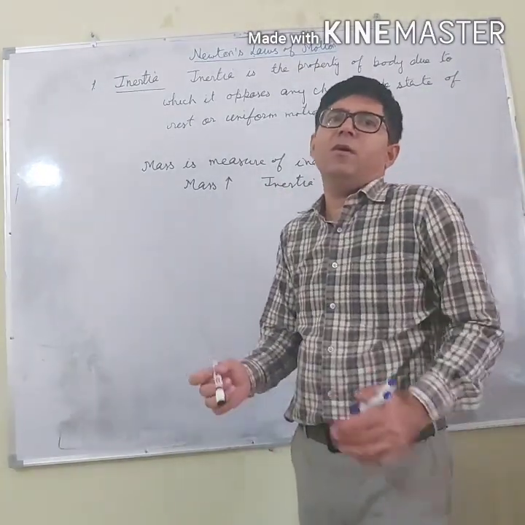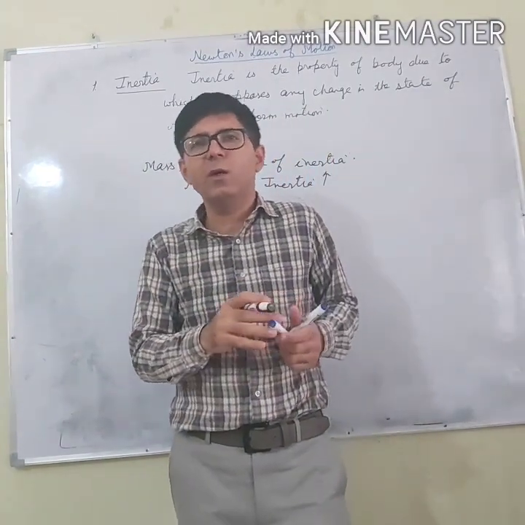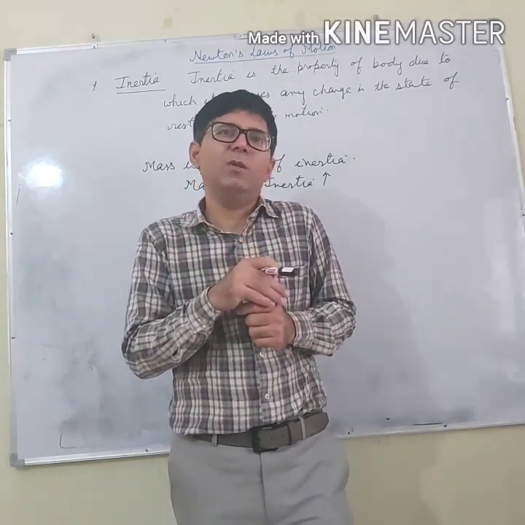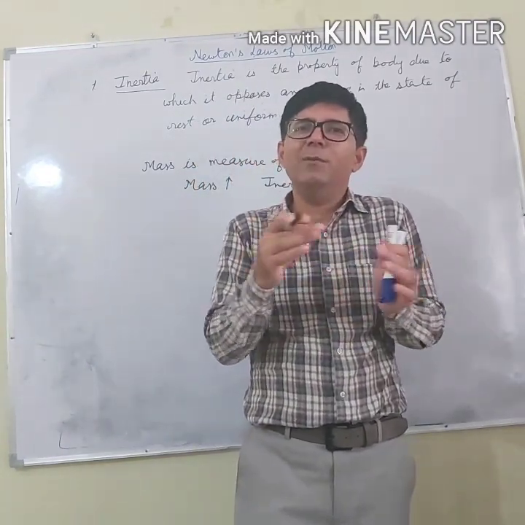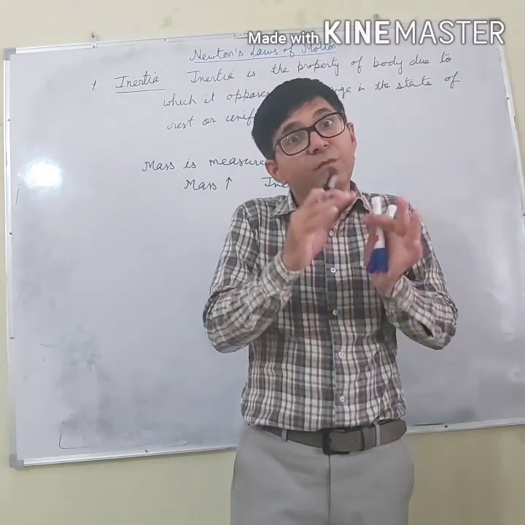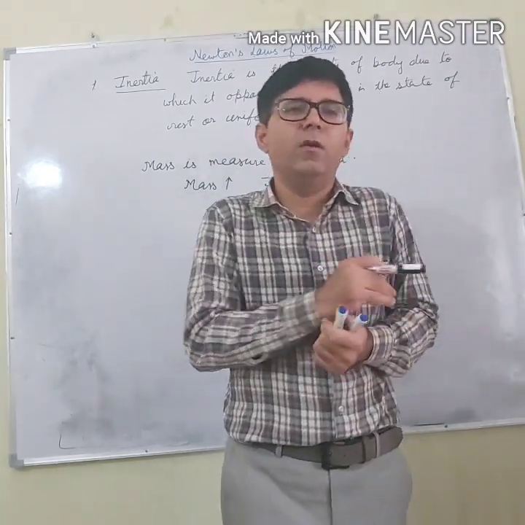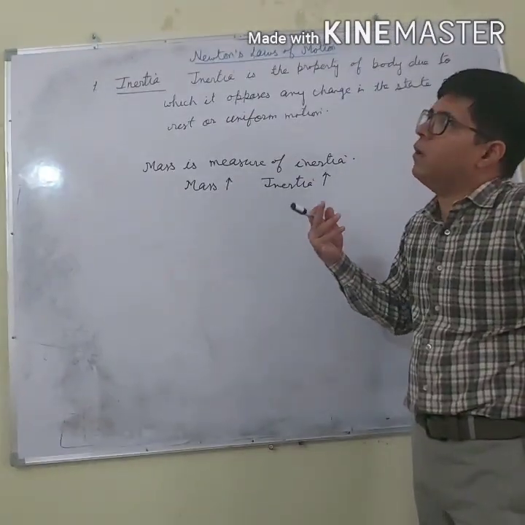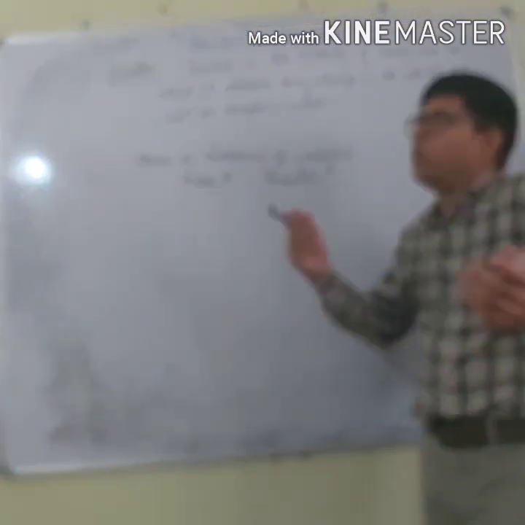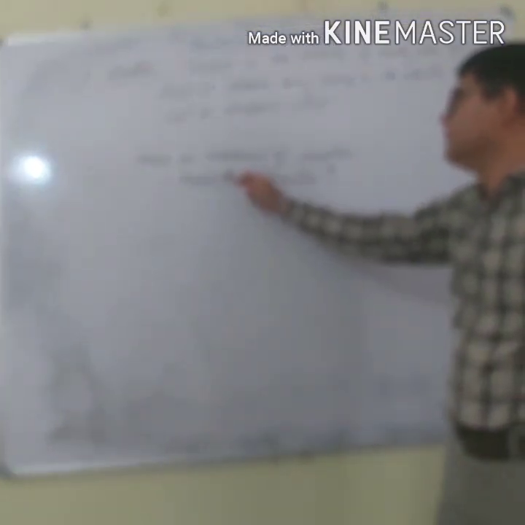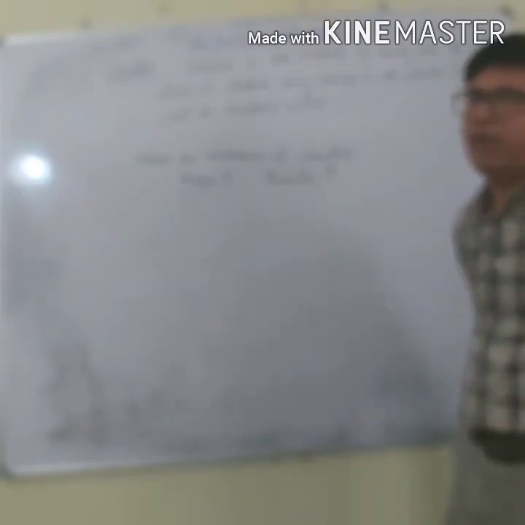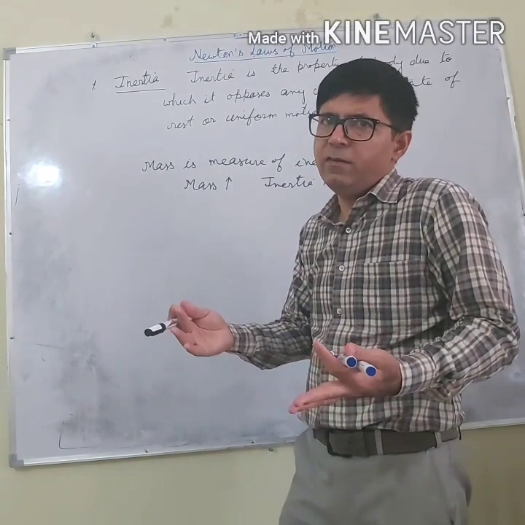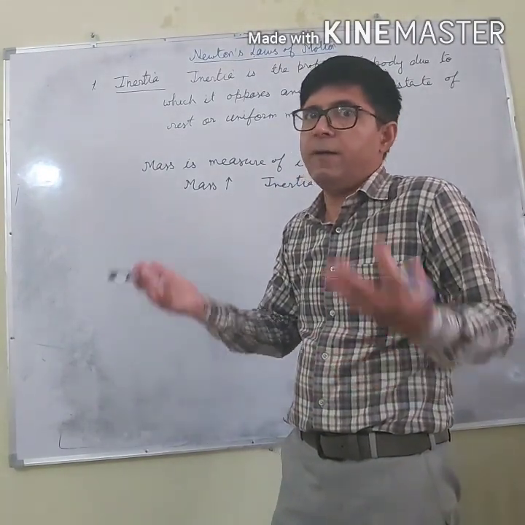What is mass? When your mother says go and purchase 3 kilogram of onion, then this 3 kilogram is the mass. When you measure your weight, it comes, let us say, 50 kilogram. This 50 kilogram is the mass. If you go to a shop and purchase 10 gram of gold, this 10 gram is the mass of the gold. So who measures the inertia? Mass is the measure of inertia. More is the mass, more is inertia. The heavier a body is, the more will be its inertia.